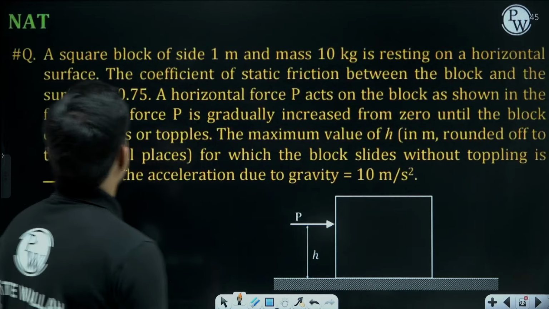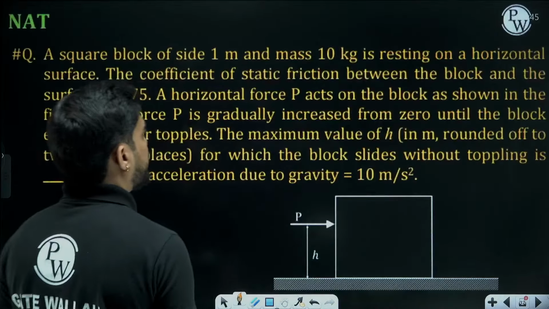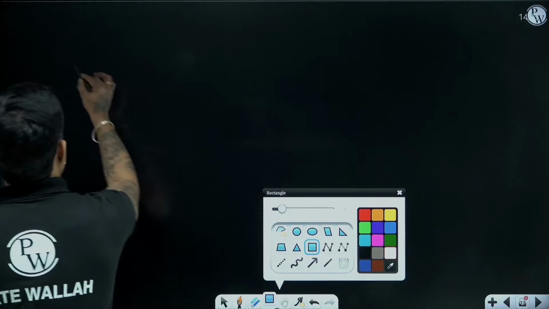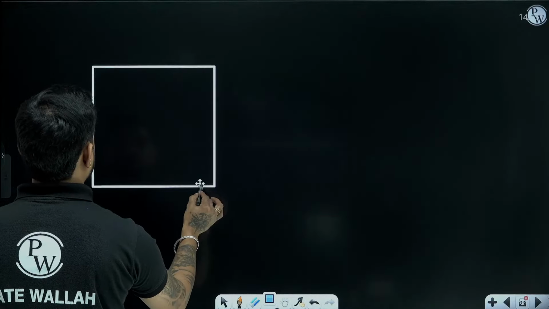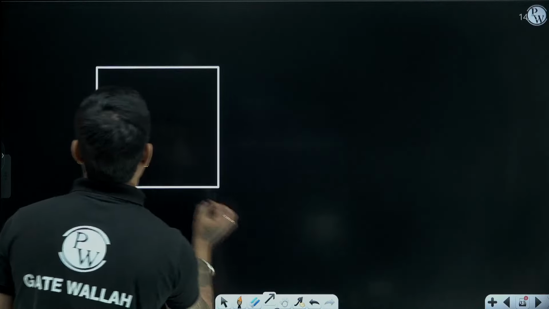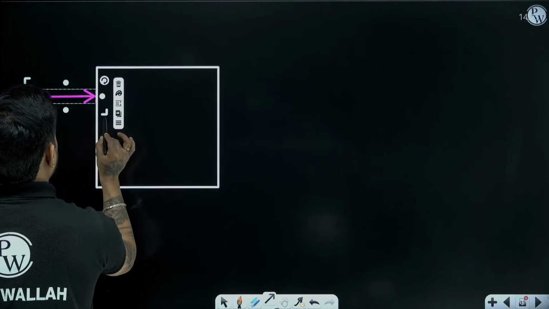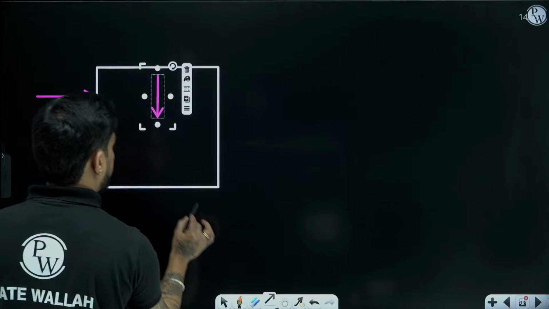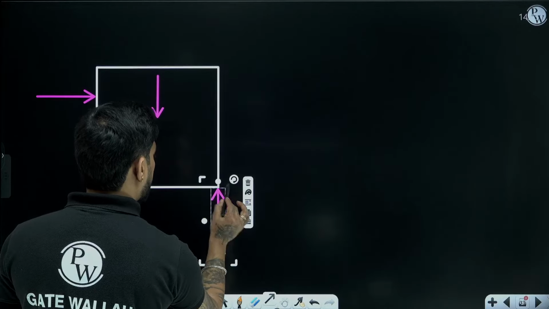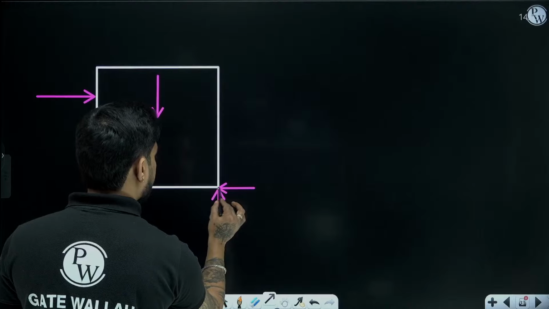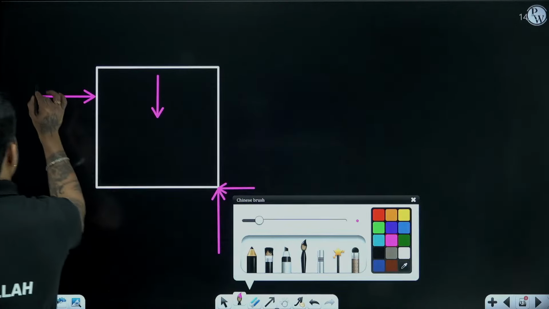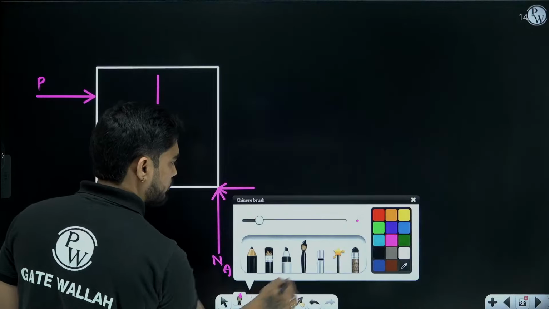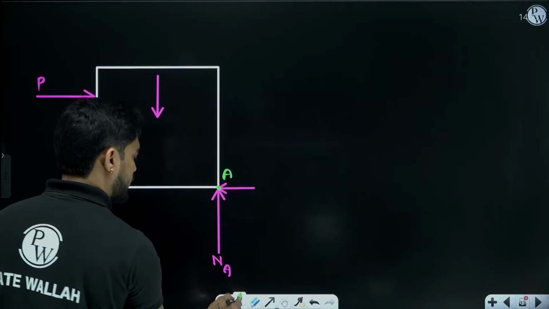Draw the FBD. We will assume that it is on the verge of toppling, right? It's a square block of side 1 meter. We are applying force at some height. Weight is acting at the center. We are assuming it is on the verge of being toppled. P, and let's say this point is A.